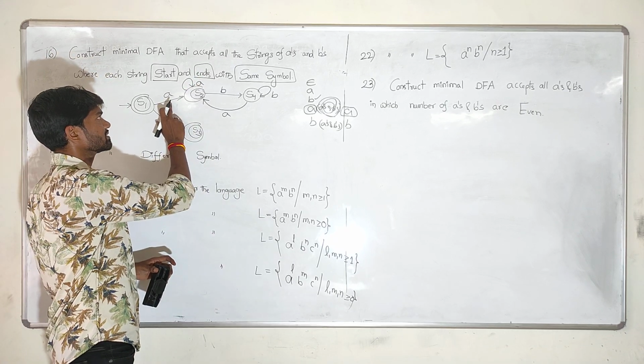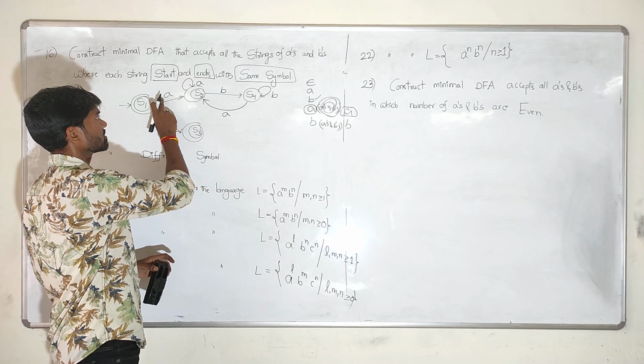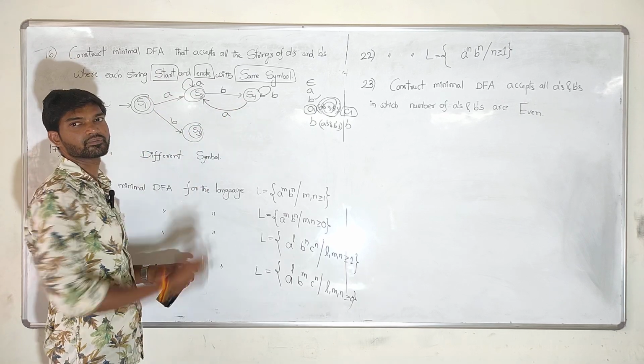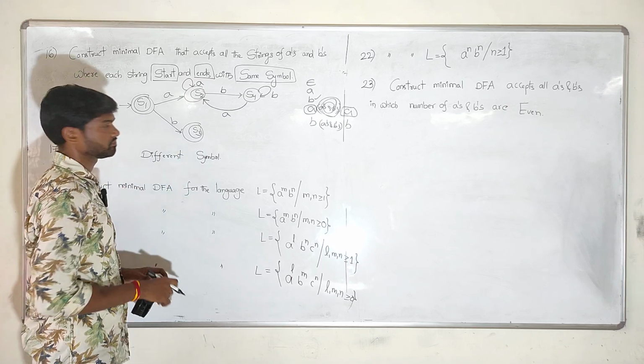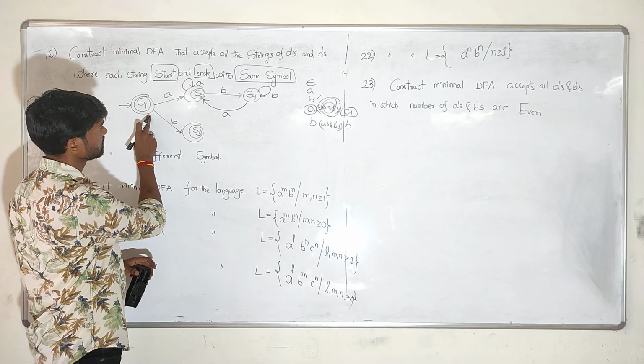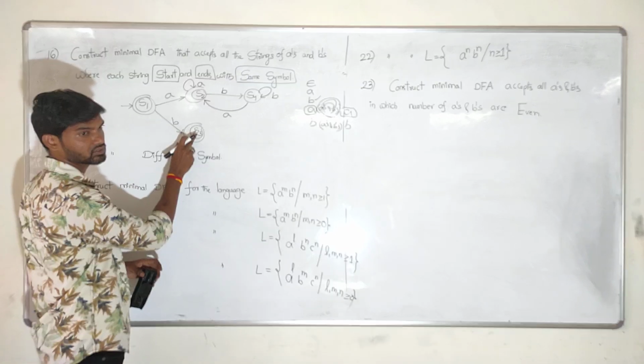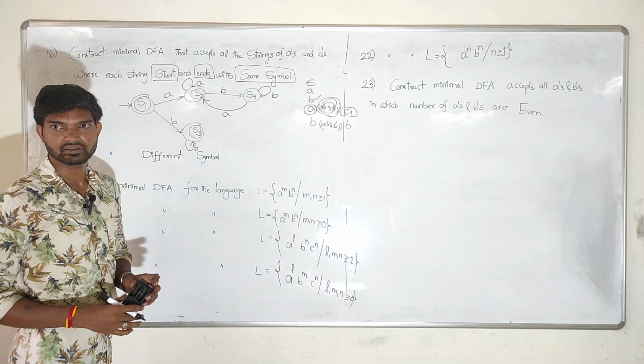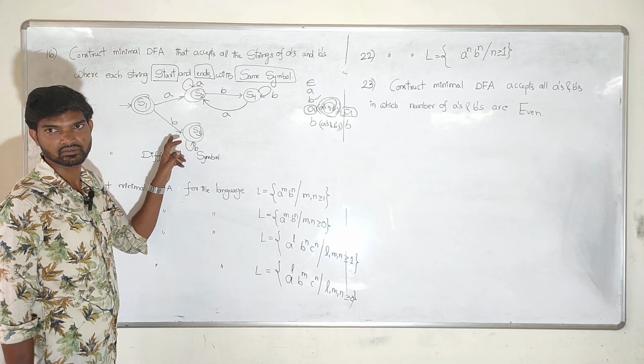Like this, this is for strings that start with A and end with A. And coming to this one, on S1, if I apply B, it goes to S3. And on S3, if any number of B's come, there is no restriction. It always ends with B only.